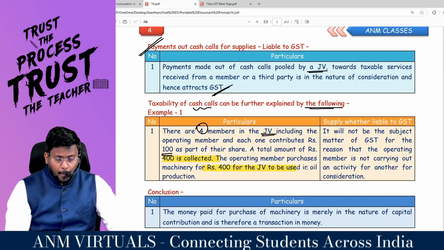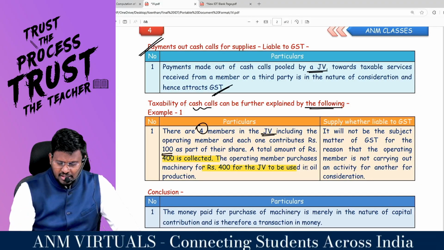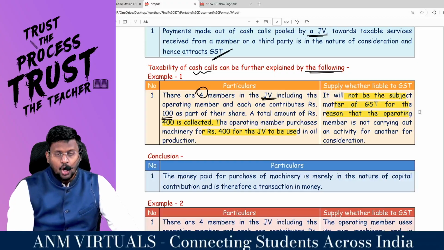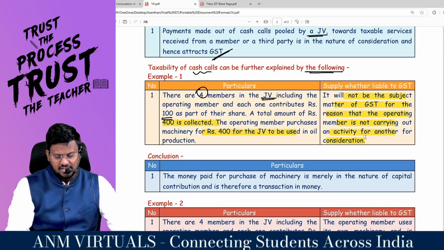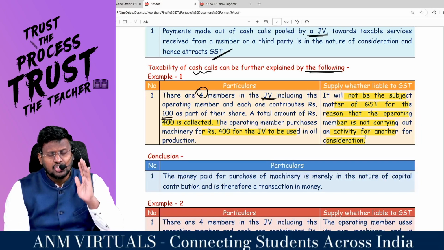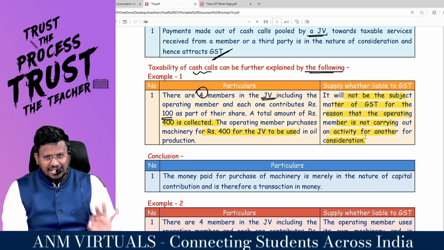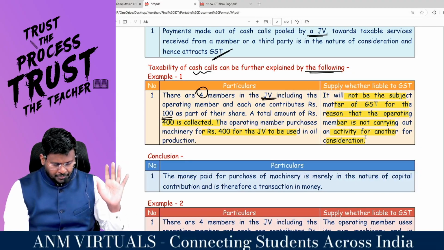Sir, it will not be subject matter of GST because the operating member is not carrying on an activity for a consideration. That means the receipt of 400 by the JV will not be subject to GST, because that is just a cash call, just a capital contribution.